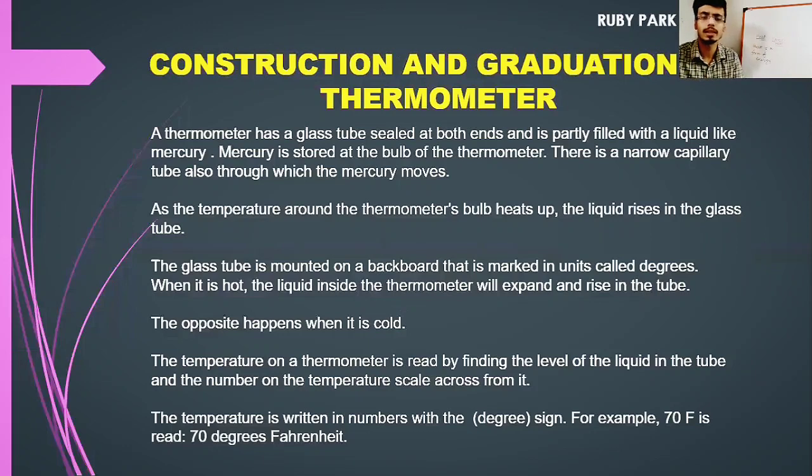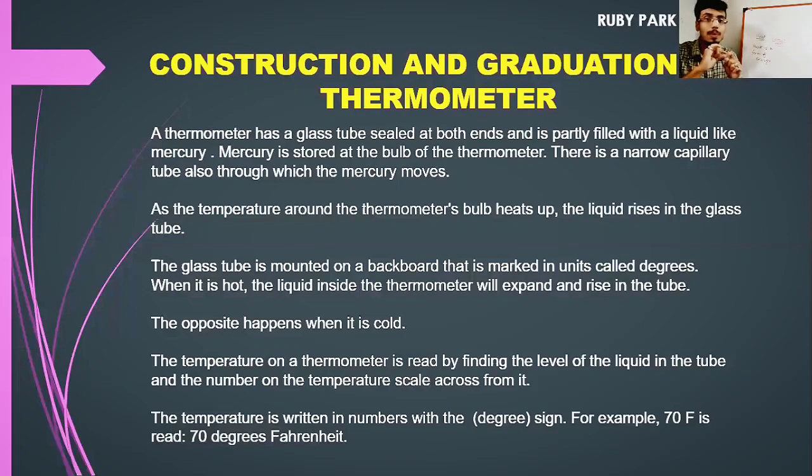A thermometer has a glass tube sealed at both ends and is partly filled with a liquid like mercury. Mercury is the liquid metal which is present inside the thermometer. It is stored in the bulb of the thermometer. You have probably seen the bulb, and we will show the picture. In the bulb, some amount of mercury is stored.